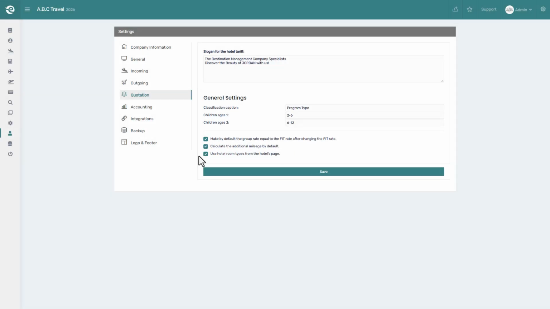After updating any of these settings, click Save to apply the changes. This completes the explanation of the Quotation tab in System Settings.